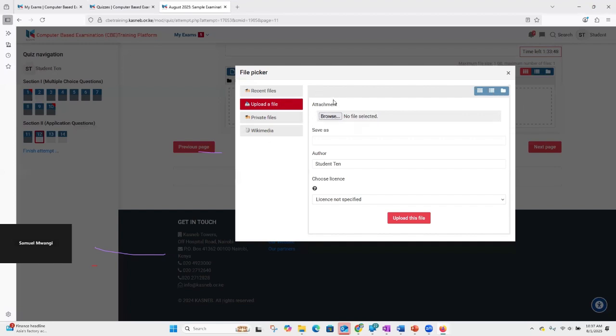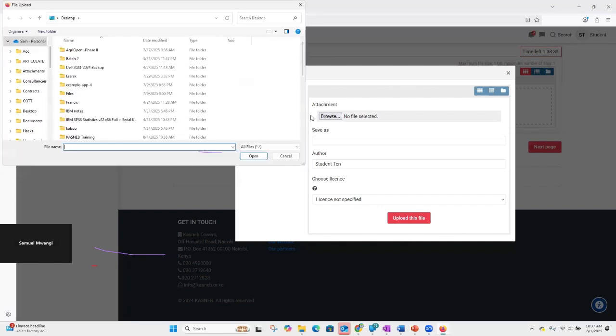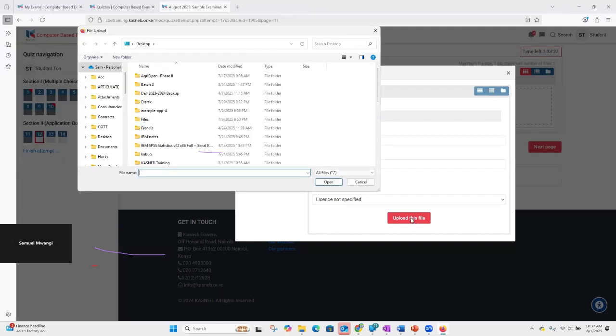Then on the main page, or rather on the right, I'll have a place that asks me to put an attachment, either by browsing or uploading, depending on the browser that you will be using. So mine talks of browsing. So I'll click on the browsing. And if I click on browsing, you can see that it takes me to my desktop to look for the file, select it, and upload it to ensure that it is well captured or I've taken it to the examiner.